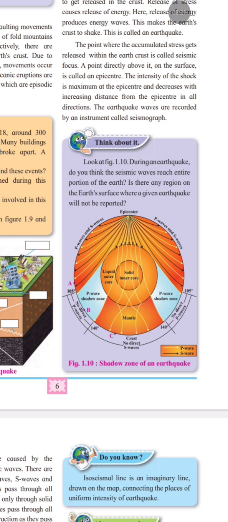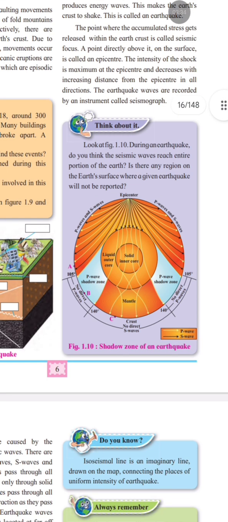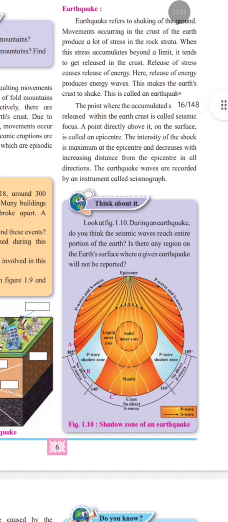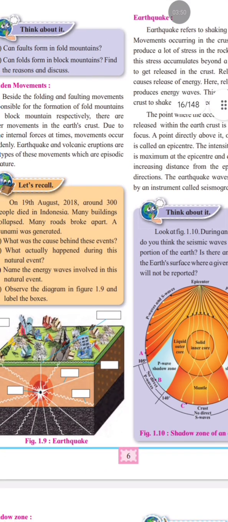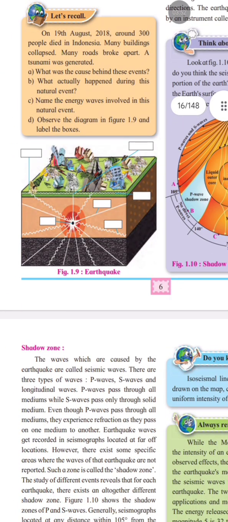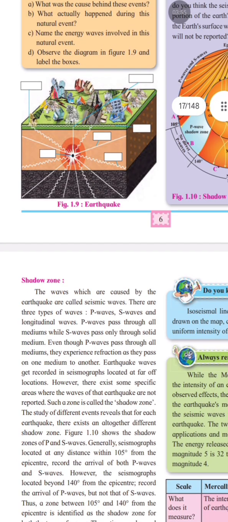You can see in the text here, 1.10, shadow zone of an earthquake. In this paragraph you can see that P waves can travel through solids and liquids, but S waves, secondary waves, can travel only through solids, not liquids. Because the earth's outer core is liquid, S waves cannot pass through it, creating an S wave shadow zone.